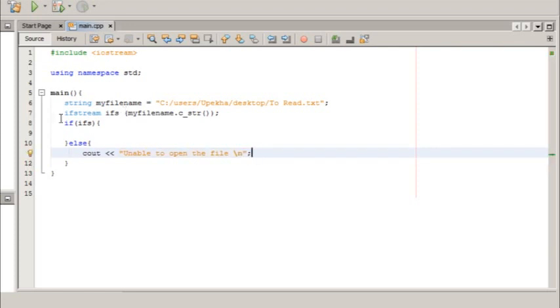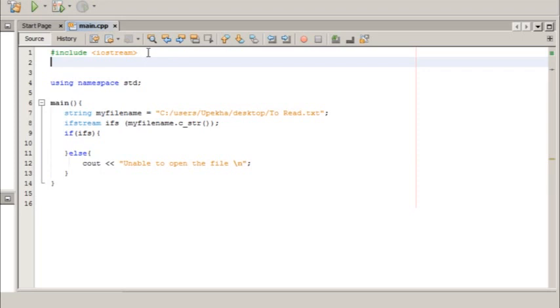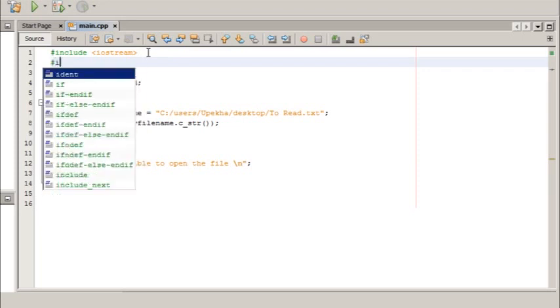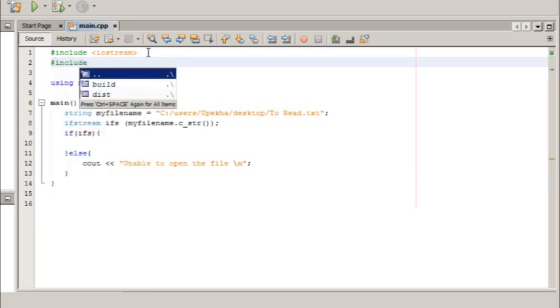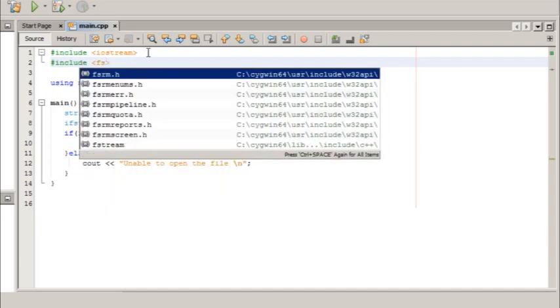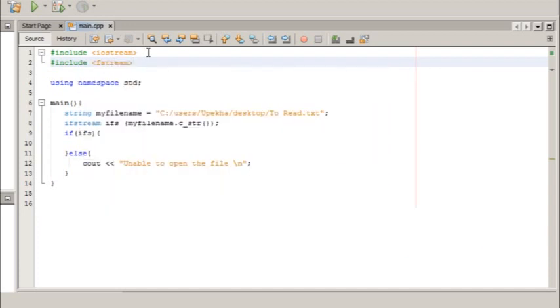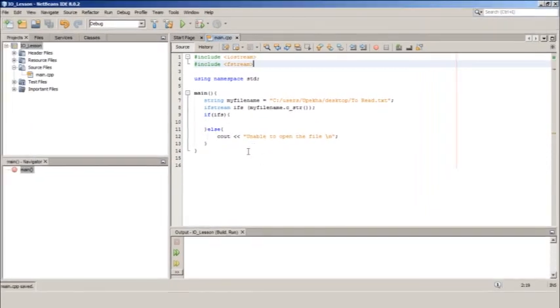Good. Now to use the input file stream class, we need another C++ library. That is called FileStream. So #include, the library is fstream. So this is the program to open a file for the purpose of reading.